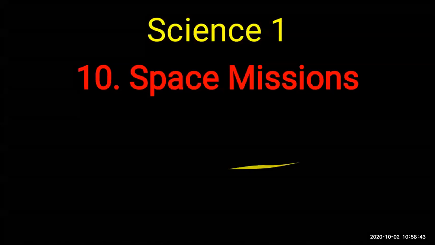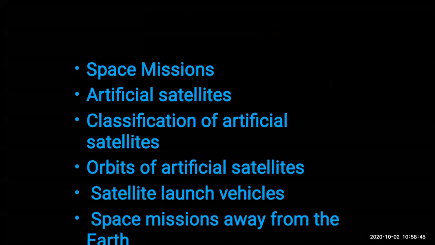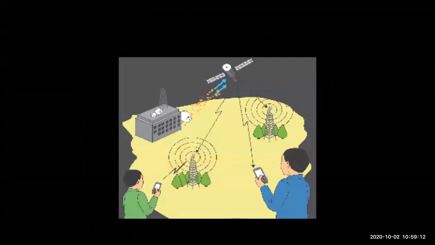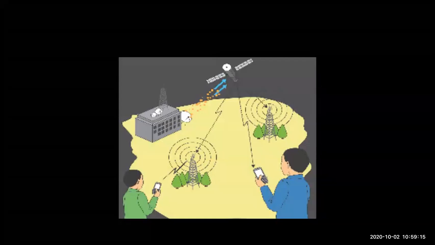Okay, so in this chapter you will be learning what is meant by space mission, what are artificial satellites, how to classify artificial satellites, what are the various orbits of artificial satellites called, what is meant by satellite launch vehicles, which are the satellite launch vehicles, and space missions away from the Earth. So these are some of the topics which we will be studying today. So let us begin with the first topic, that is space mission.